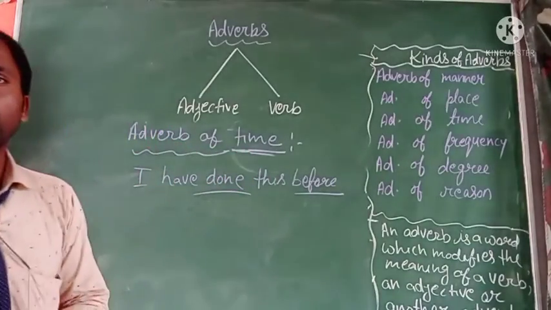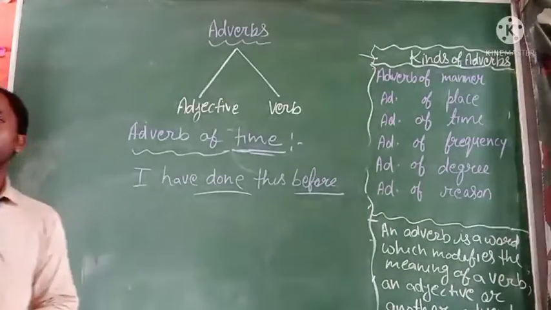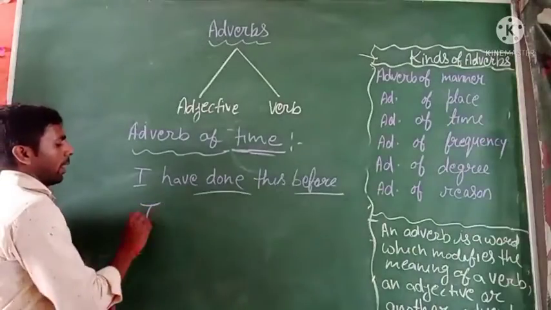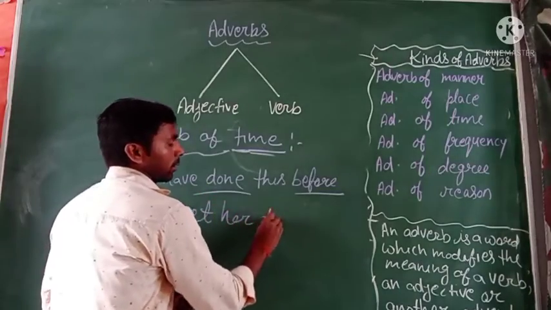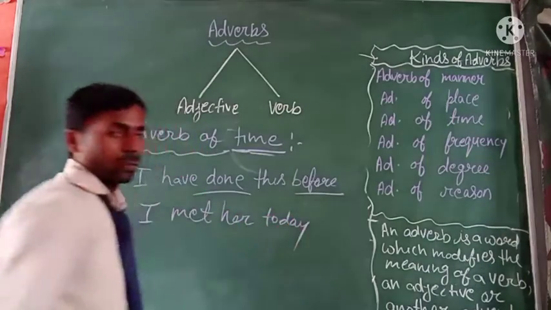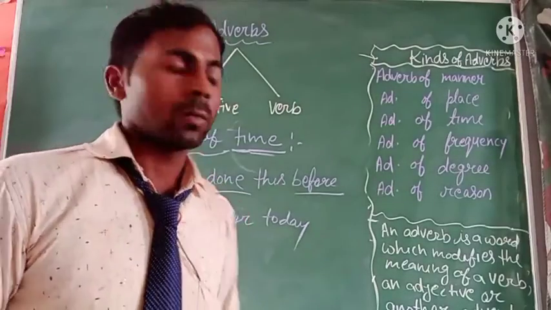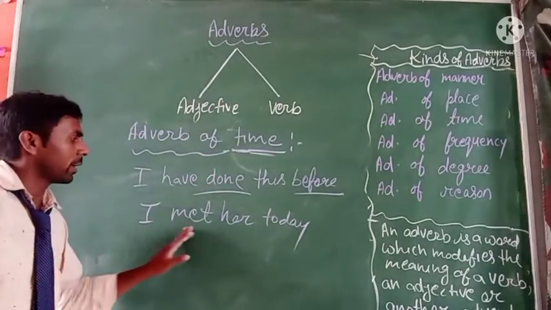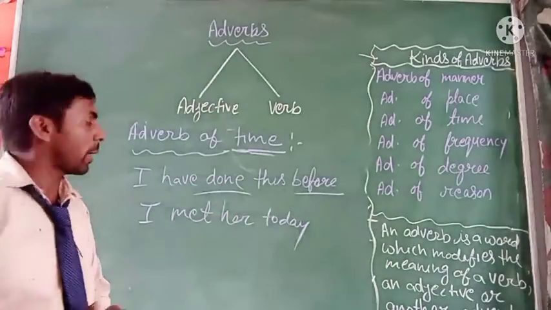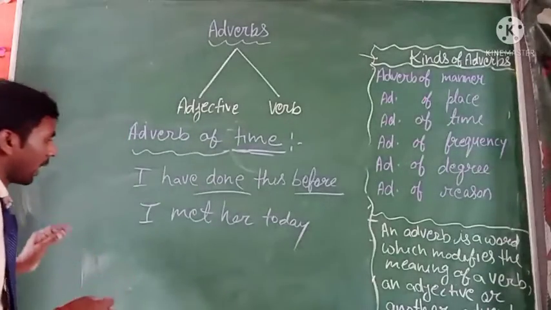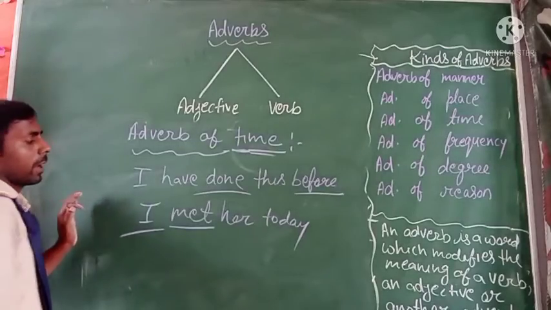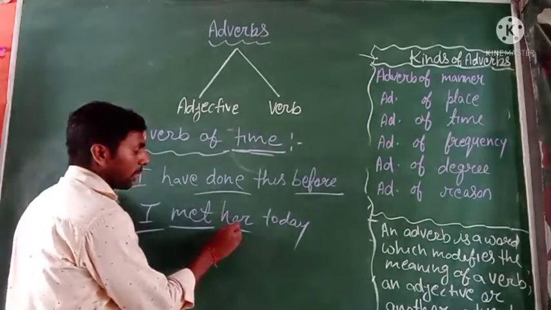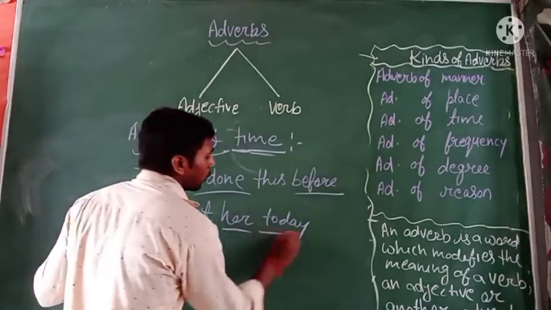Okay, I take another example: I met her today. Okay, I met her today. In this example, you know that I is the subject, met is a verb, and her is used as an object, and today.